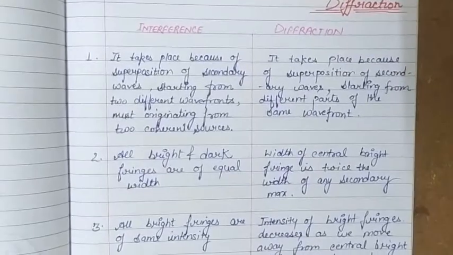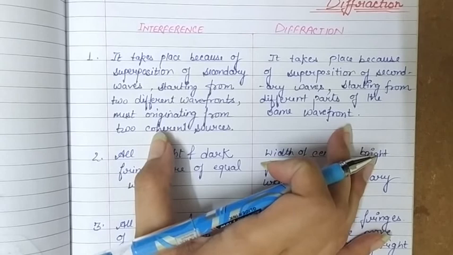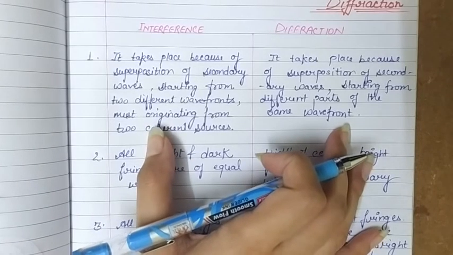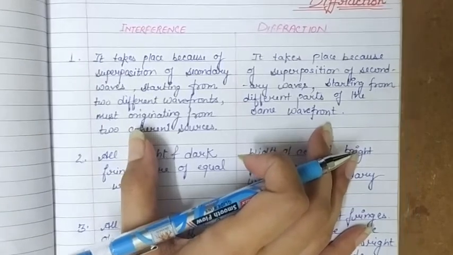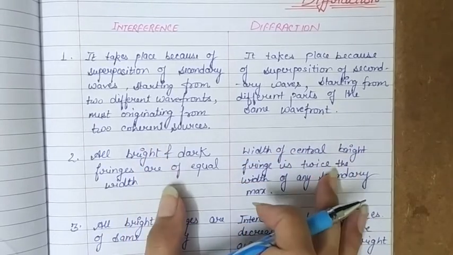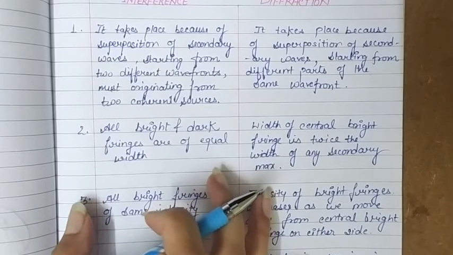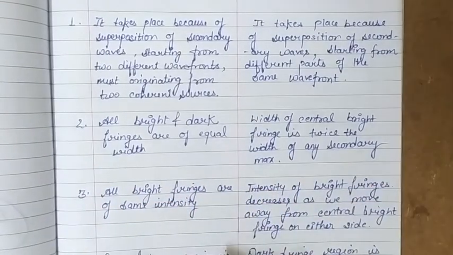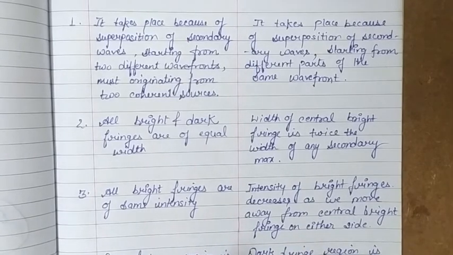First, they both occur because of superposition, but in case of interference, the wavefronts are coming from two different starting points, while in case of diffraction, the points are part of the same wavefront. In interference, the fringe width is the same for bright and dark fringes, while in diffraction it is not the same. The central bright fringe is quite large in comparison to the other fringes.